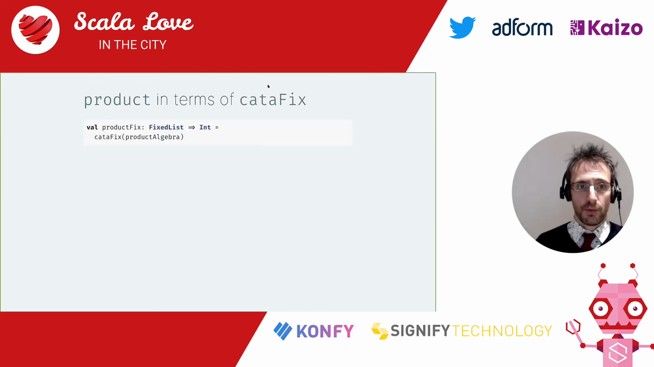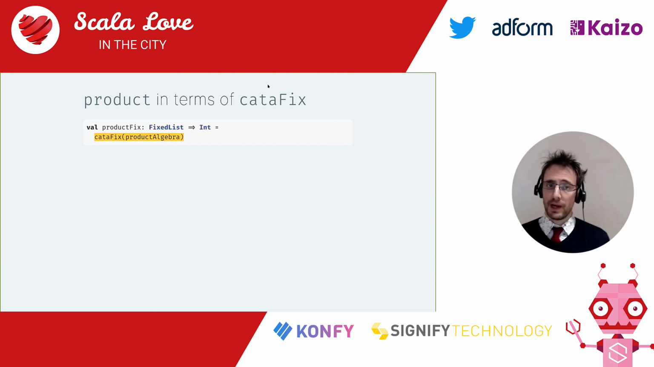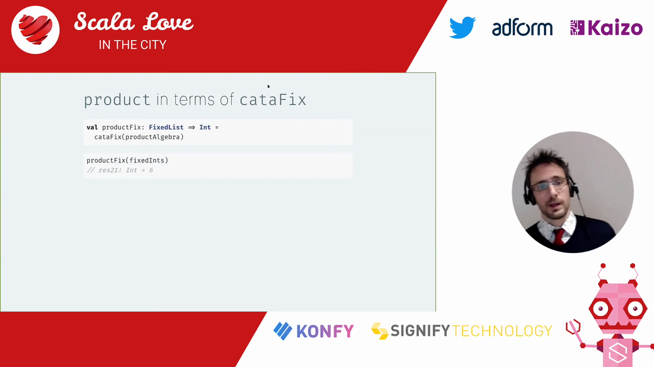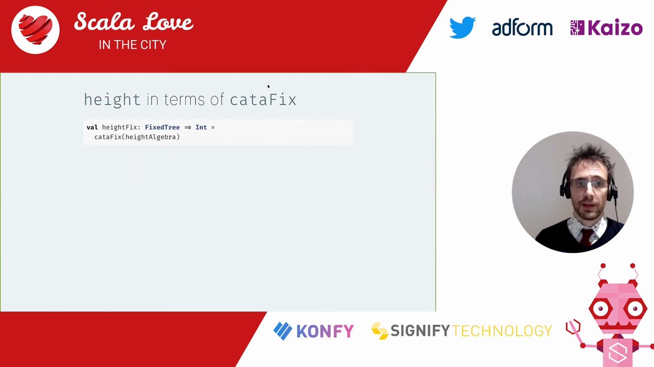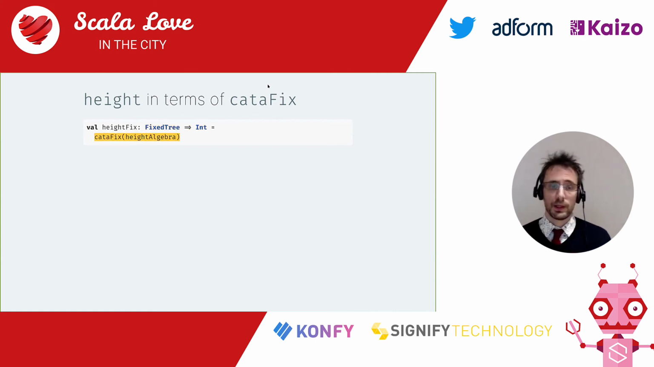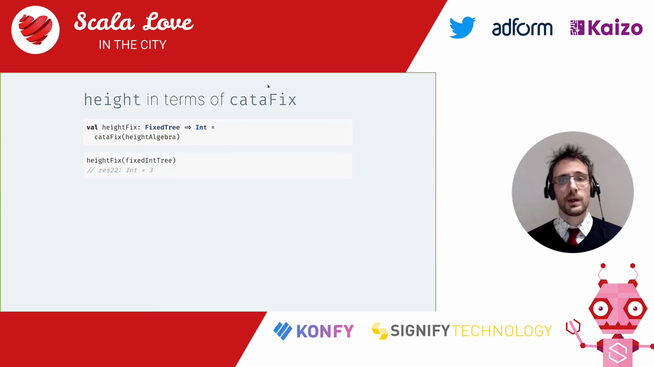So we could, for example, write product fix, takes a fixed list and returns an int by just using the algebra we defined before, no change there. And that works exactly as expected. But that works for other types as well. Height fix is just a fixed tree to an int by using the height algebra that we defined before and applying it to a catafix, and that gives us exactly the answer that we wanted to have.